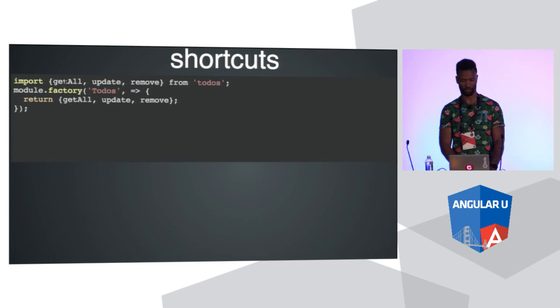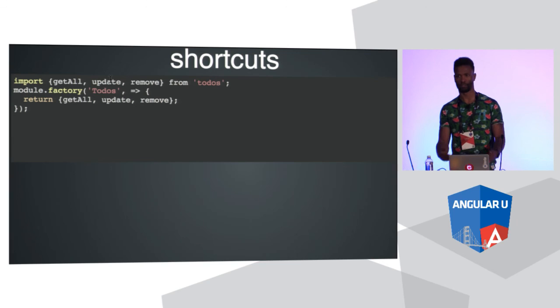So we use this import statement. We're importing from the to-dos file, and we're grabbing all these properties here. And then all we're doing is we're returning a new object that has a getAll property, which is a method, an update method, and a remove method. And like I said before, we didn't have to do the key value pair thing because the name of the property is the exact same name of the value that is created up here.